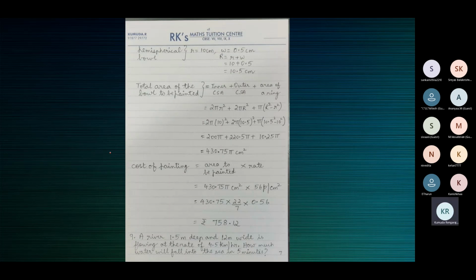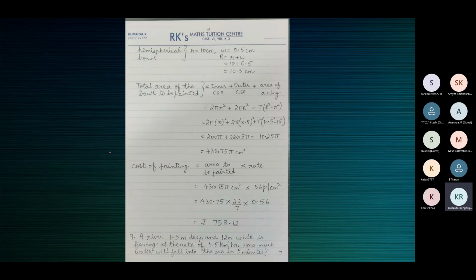Do not use the value of pi. Inner CSA, find it in terms of pi. Outer CSA in terms of pi. You don't have to do all this in one line like this. You can find it separately. Inner CSA in one line.